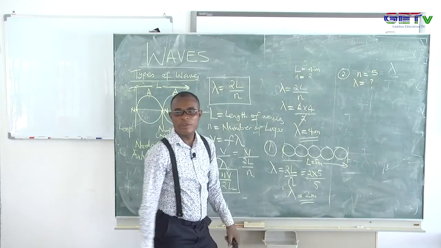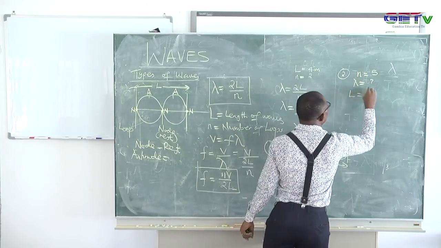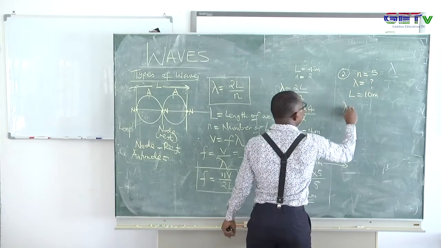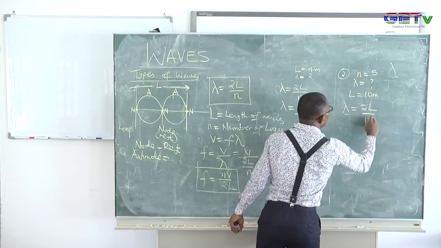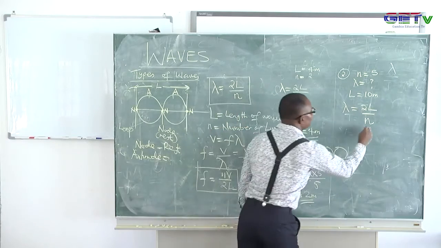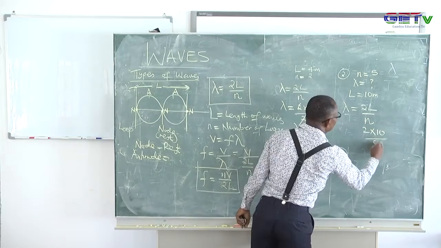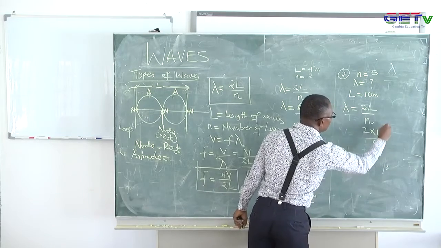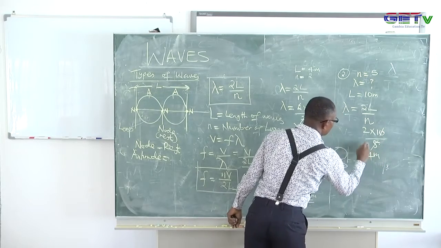The length of the wave is already given to you. The length of the wave is 10 meters. So you say, what is the wavelength? Remember the connection between them. So we'll have 2 times 10 all over 5, so we'll have 4 meters, that is the wavelength, lambda.